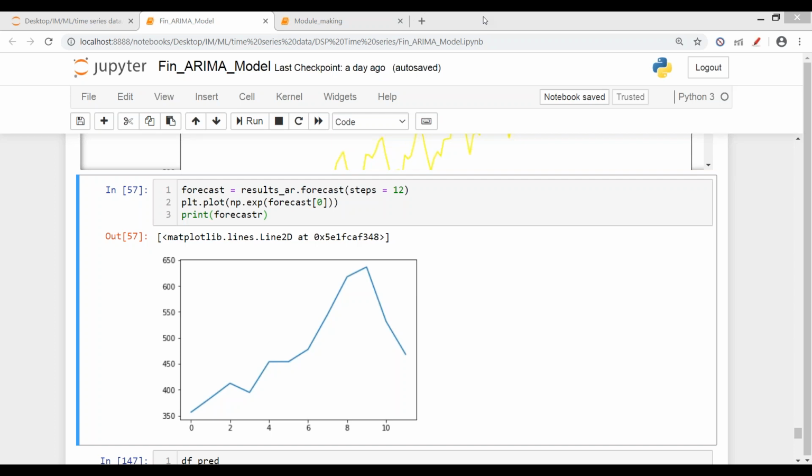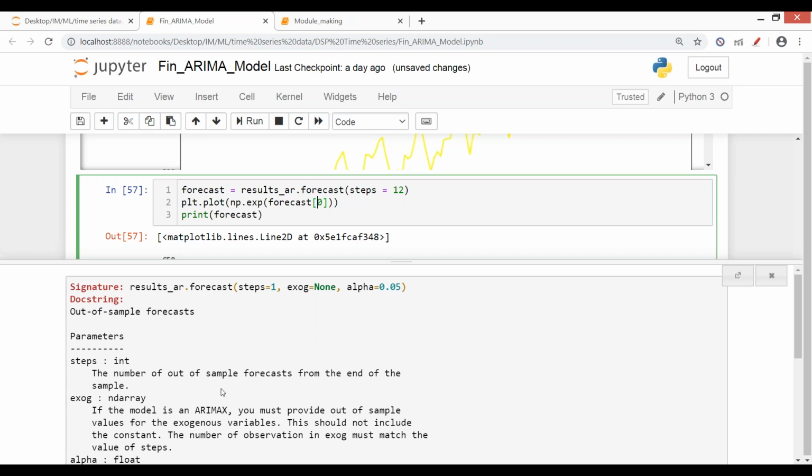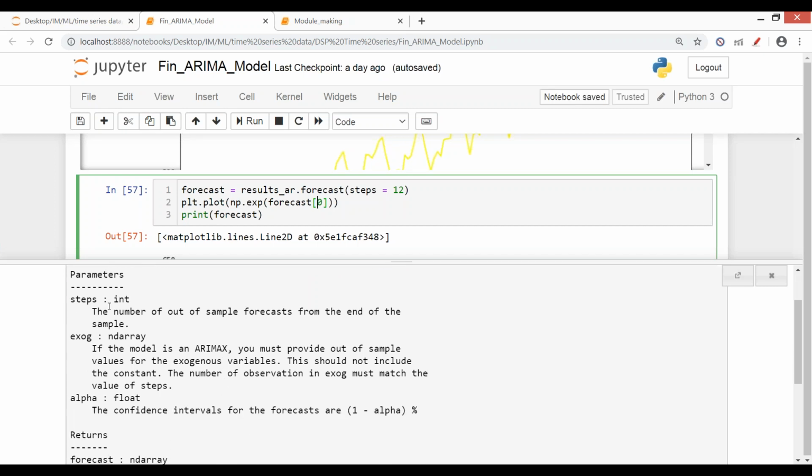So when we do the forecasting here, print forecast values. When we do the forecast, it gives us three values. That's why 0 is written here. The steps says how many forecasts I want to make.